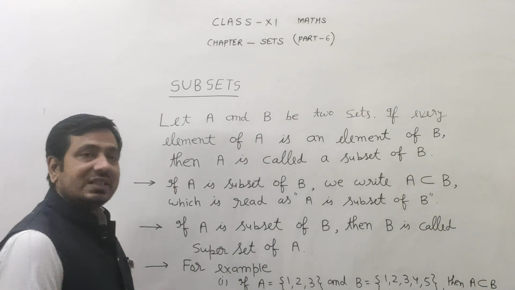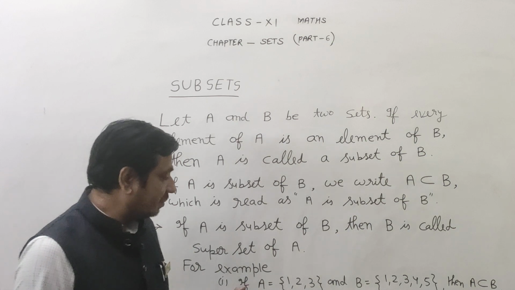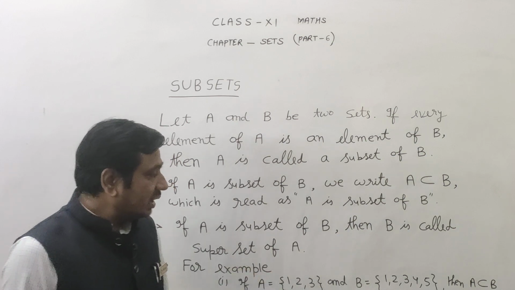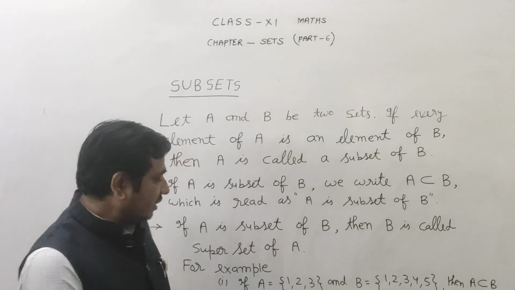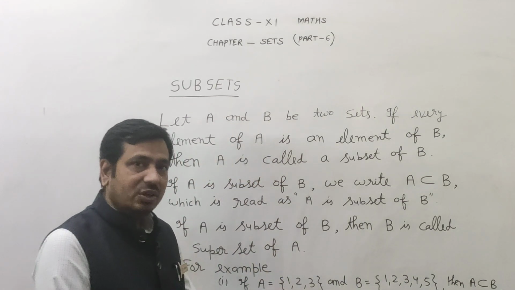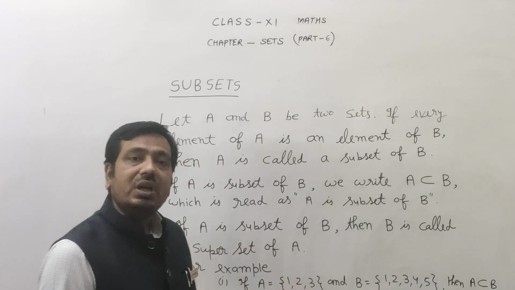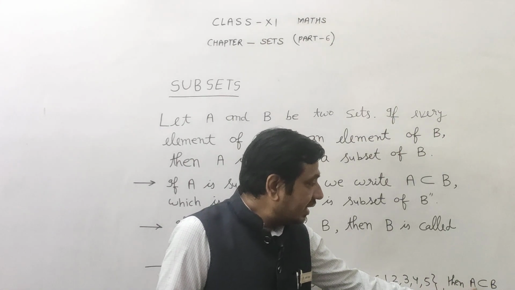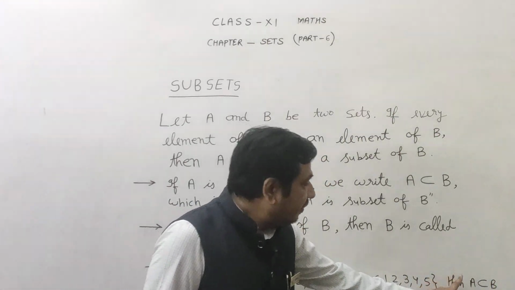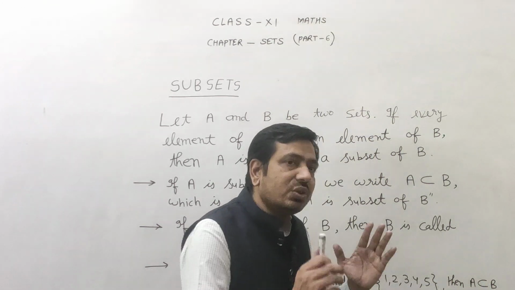Now class, take one example. Here A is {1, 2, 3} and B is {1, 2, 3, 4, 5}. You can easily see that all elements of set A are present in B. That is why A is called a subset of B and written as A ⊂ B, where A is called the subset and B is called the superset.